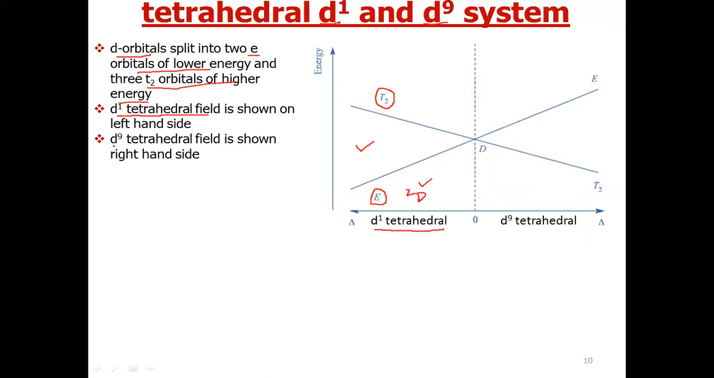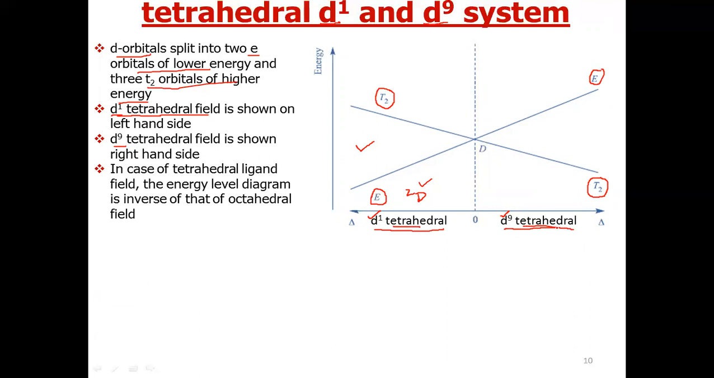Now what about the D9 system? The D9 system is the same as D1, but they are inverted. So the D9 tetrahedral system is shown on the right hand side. Here T2 is of lower energy and E is of higher energy. We just have to remember that the D9 system will be inverted relative to the D1 system in both tetrahedral and octahedral complexes. In case of a tetrahedral ligand field, the energy level diagram is inverse of that of the octahedral field.